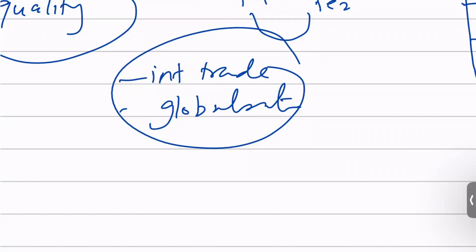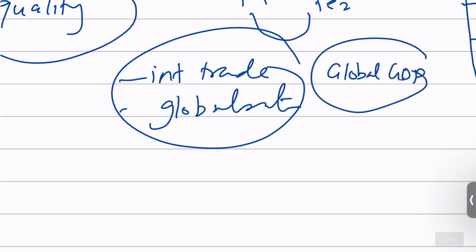So, we all order products online as well, right? Technology has allowed us to improve the level of exports and imports, because a consumer could directly import from any website abroad, right? So again, it has improved. Overall, because of technological advancement, the global GDP of all the economies has actually gone up.